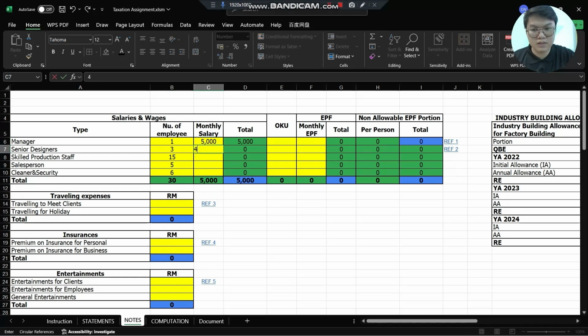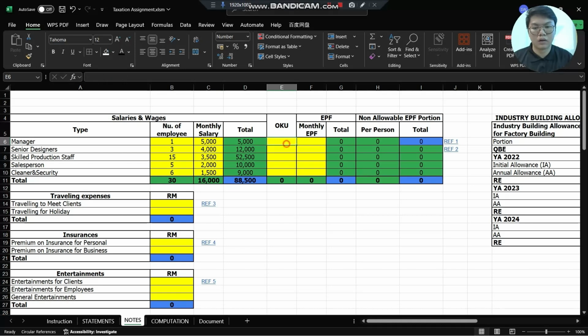For senior designer it is 4,000. For skilled production staff, 3,500. For salesperson it is 2,000. And cleaner and security is 1,500. For OKU, there are no OKU for manager, senior designers, and salespersons. For skilled production staff, we assume 2 persons are OKU, and for cleaner and security, 1 person is OKU.